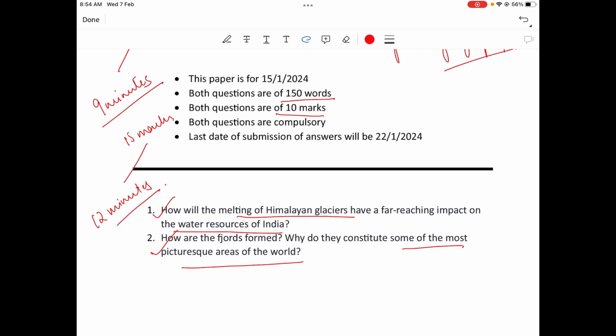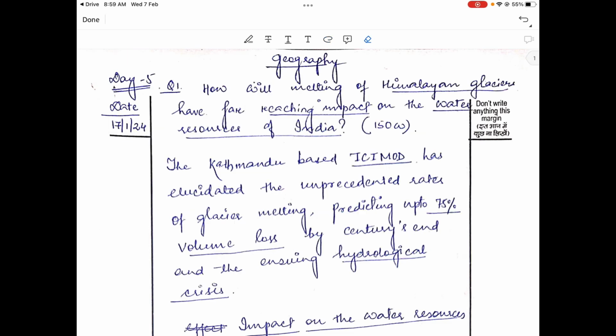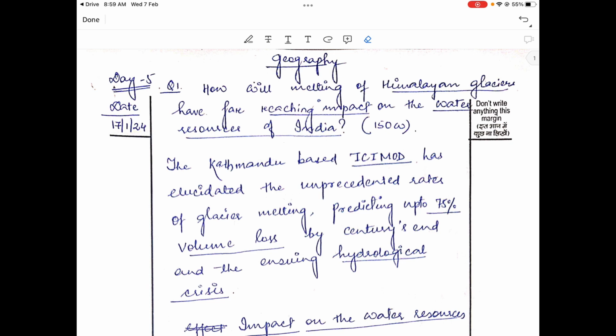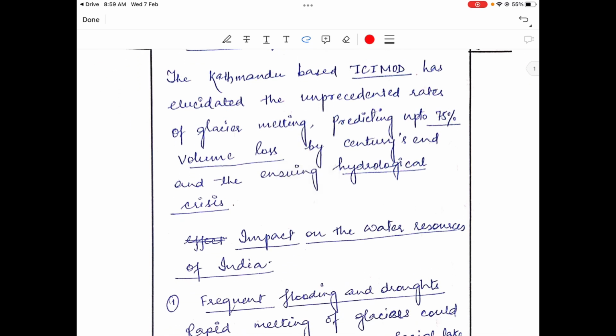So let us see the best answer that one of the students had written for us. So this is the best answer that has been written for us by one of the students. So let's analyze. Let's check what is written. He has written the question: How will melting of Himalayan glacier have far-reaching impact on the water resource of India? And he has started: The Kathmandu-based ICIMOD has elucidated the unprecedented rate of glacier melting, predicting up to 75% volume loss by century's end, ensuring hydrological crisis. Okay. Good intro.